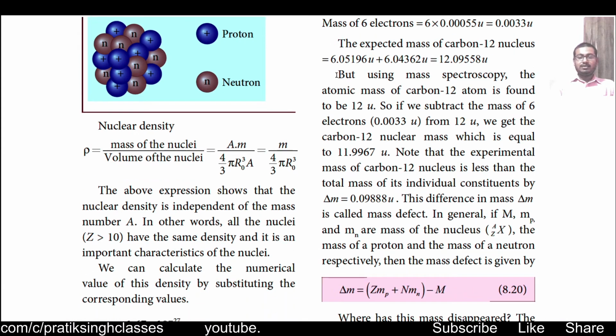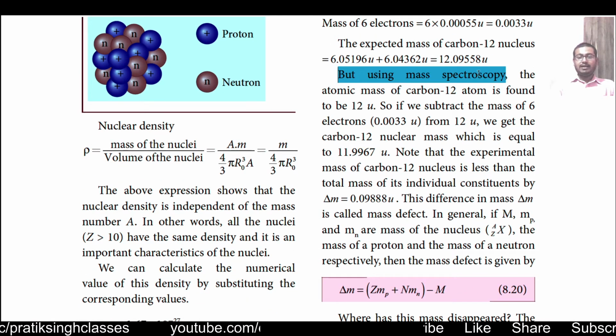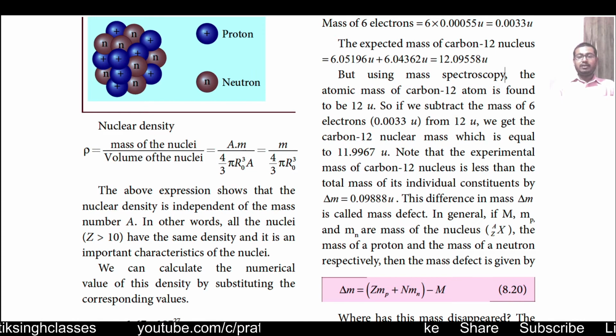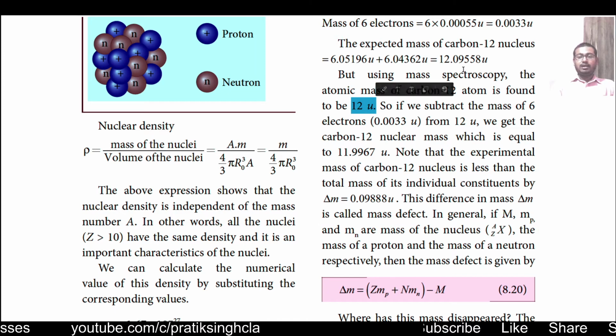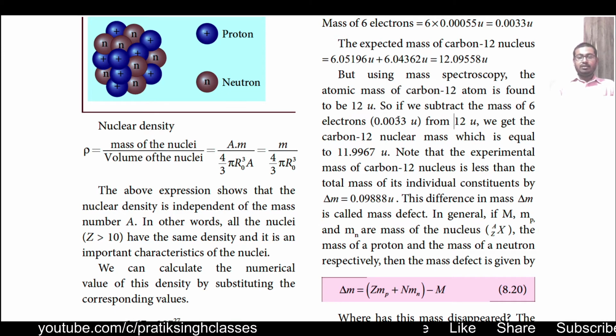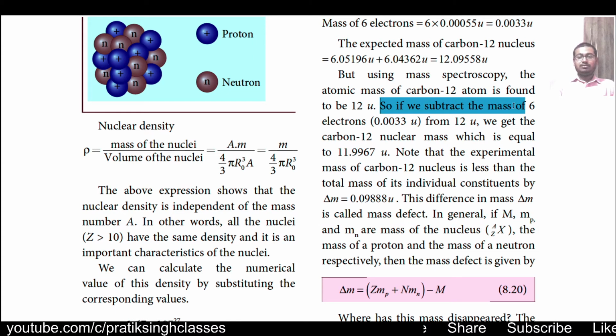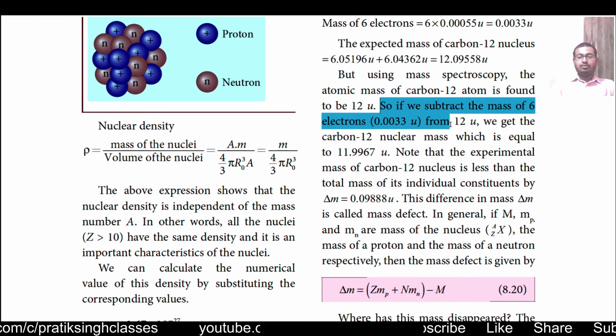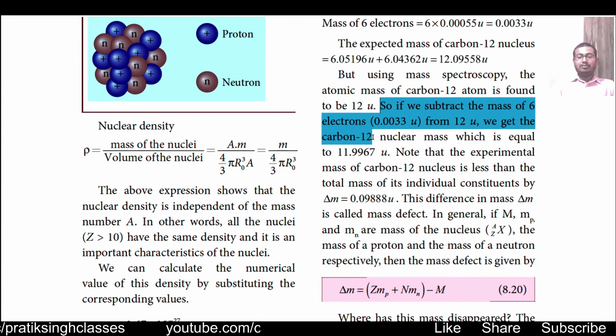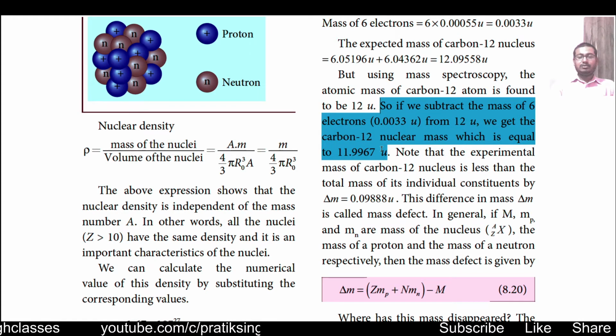But using a mass spectrometer we found out that the mass of the 6C12 atom is just 12 units, not 12.09558 units. So if we subtract the mass of 6 electrons, that is 0.0033 units, from 12 units, we get the carbon 12 nucleus mass, which is equal to 11.9967 units.